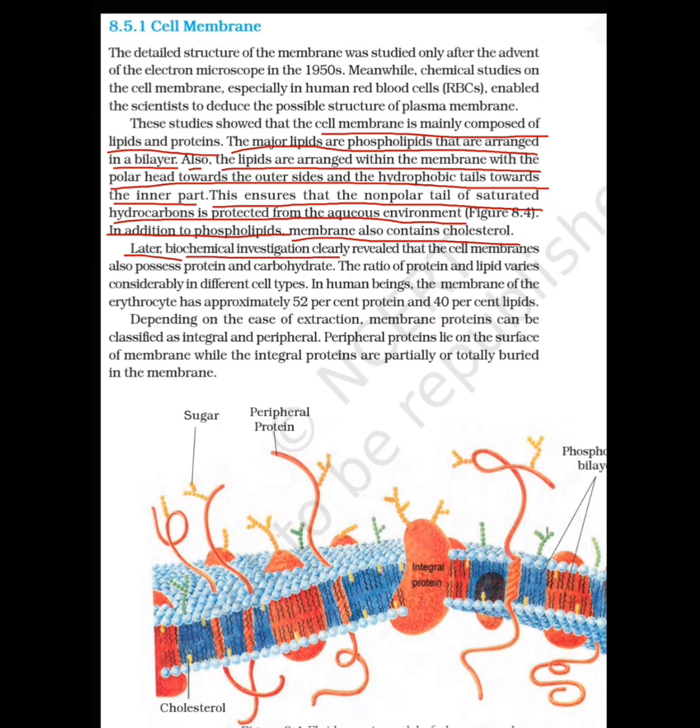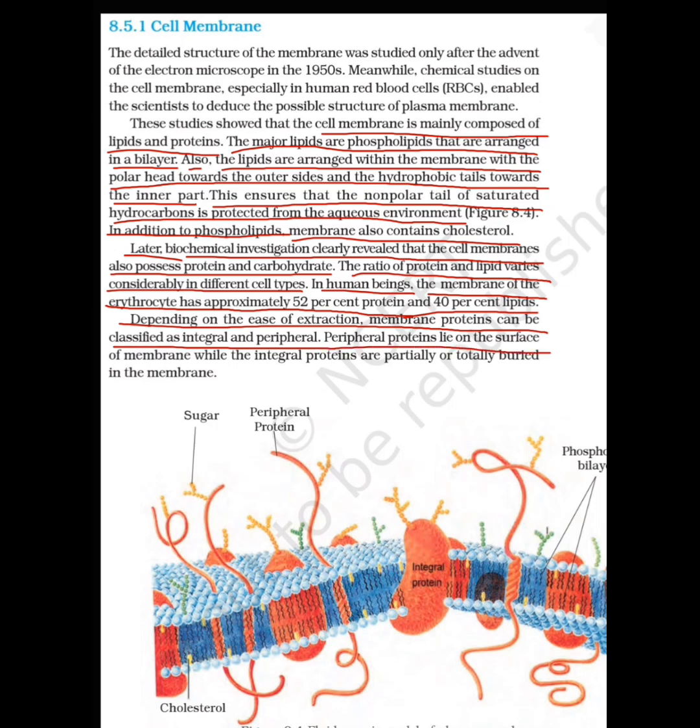Later, biochemical investigation clearly revealed that cell membrane also possesses proteins and carbohydrates. The ratio of proteins and lipids varies considerably in different cell types. In human beings, the membrane of the erythrocyte has approximately 52% protein and 40% lipids. Depending on the ease of extraction, membrane proteins can be classified as integral and peripheral.